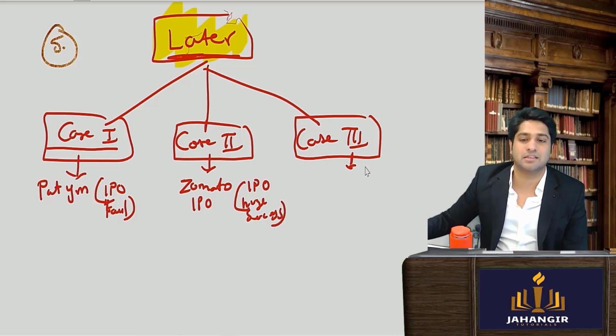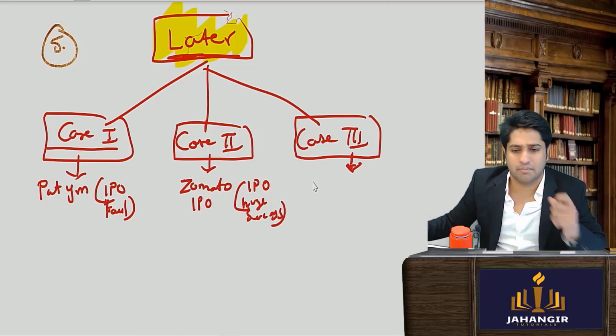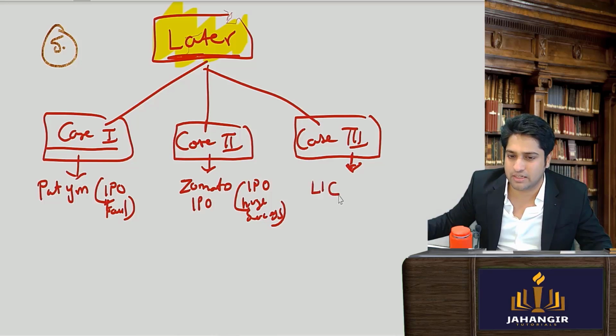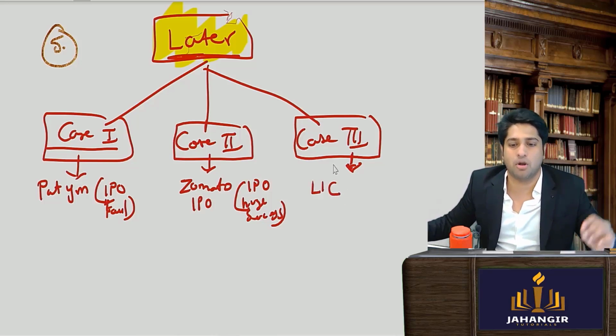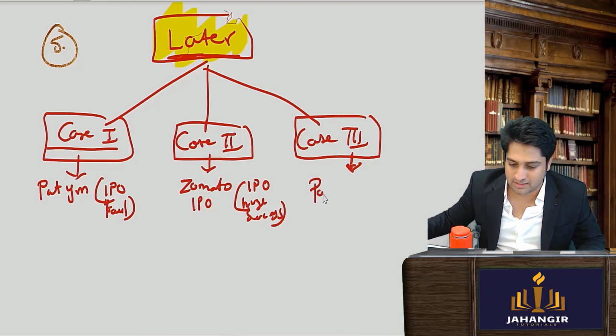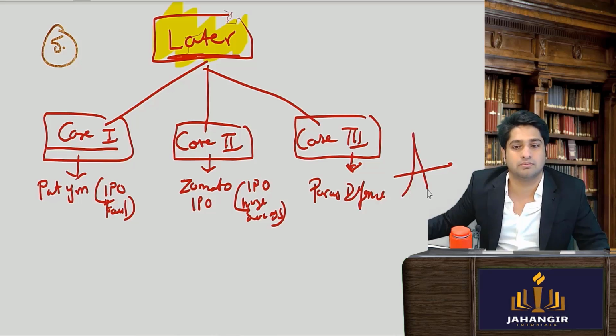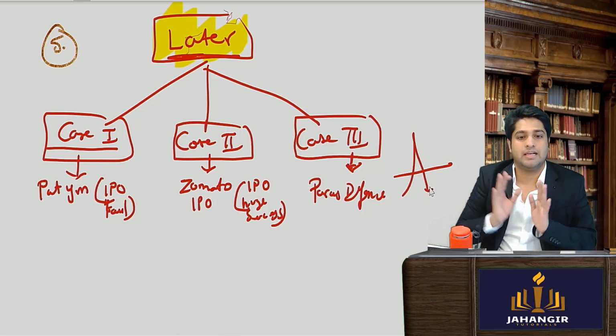Okay, and let's say a third case of an IPO where it had fluctuations, where it went up and it went down both. So it was somewhere in between. So maybe LIC का जो IPO था, it didn't go up, or maybe, I don't know whether you know this, Paras Defense. This was another kind of IPO that was launched. People were crazy behind it. It went up, then it crashed. Both cases, okay? Let's see.